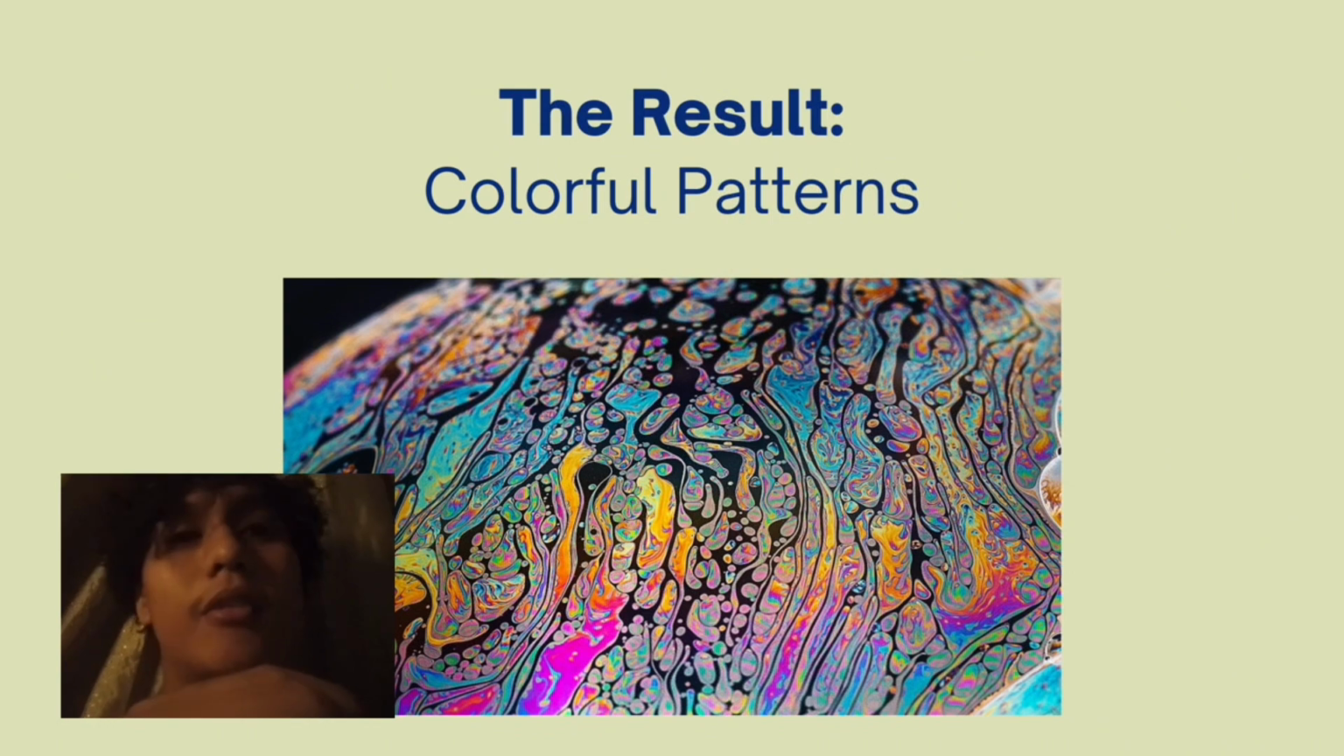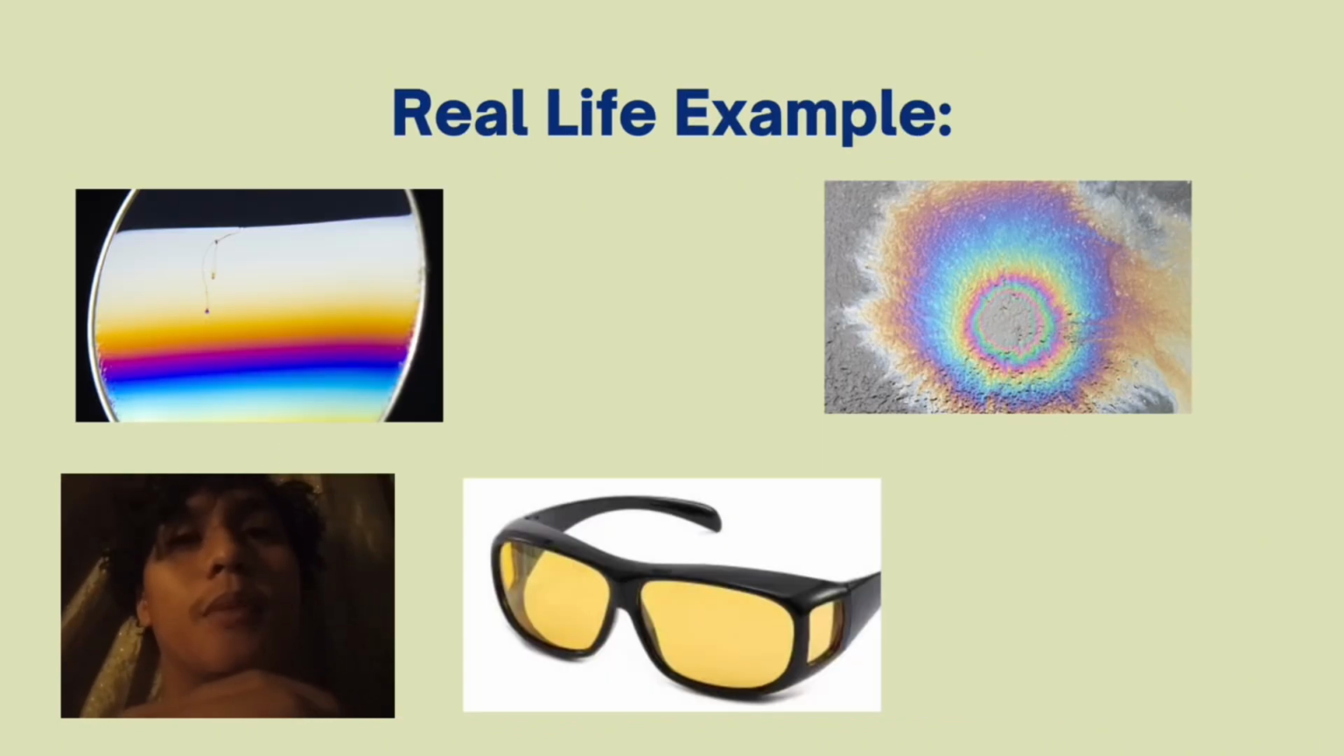So, real-life examples are soap bubbles. As the bubble stretches, the thickness changes and the colors shift. Oil spills on water. The thin oil layer creates rainbow patterns under sunlight. And anti-reflective coatings on eyeglasses. Engineers design the coating so reflections cancel out, reducing glare.